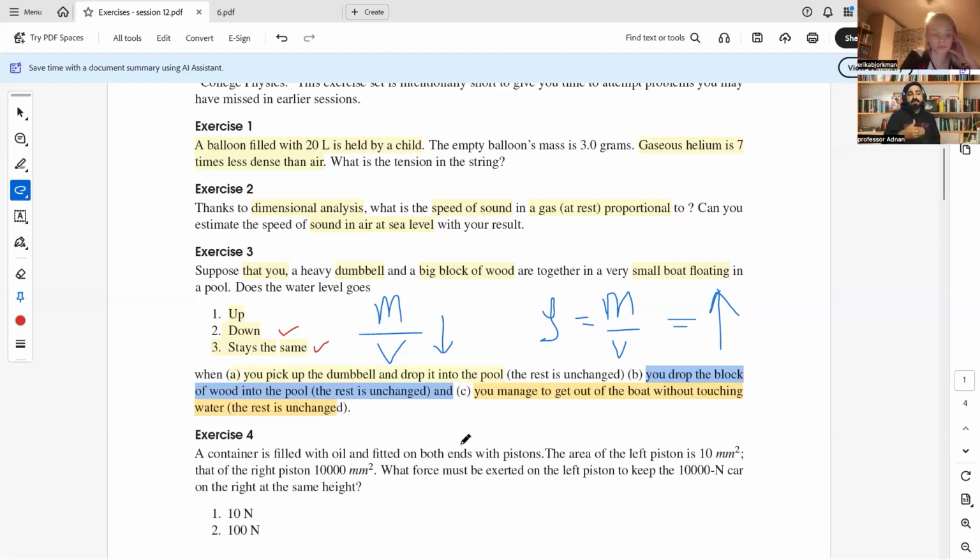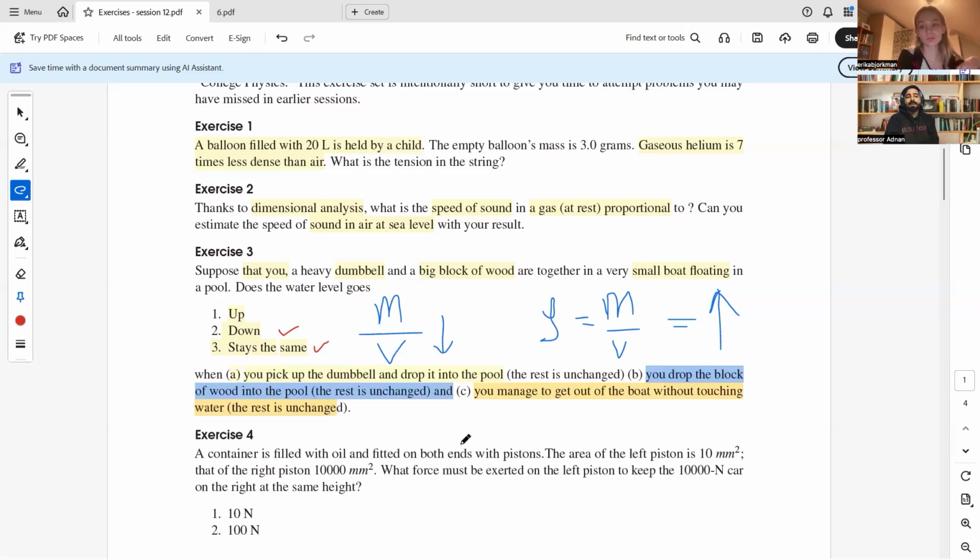As a result, he will displace water within the pool, but that water will not be equal to his weight. It will be equal to just the volume of his body. As a result, the pool level will again come down a little bit, so the second option is correct in this case.